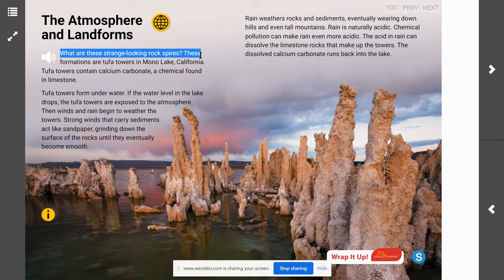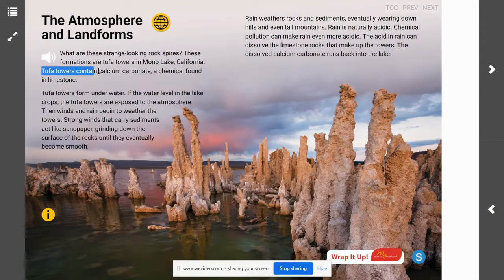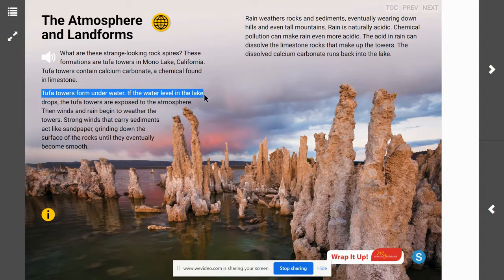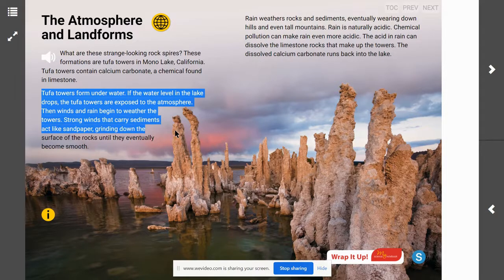What are these strange-looking rock spires? These formations are Tufa Towers in Mono Lake, California. Tufa Towers contain calcium carbonate, a chemical found in limestone. Tufa Towers form underwater. If the water level in the lake drops, the Tufa Towers are exposed to the atmosphere. Then winds and rain begin to weather the towers. Strong winds that carry sediments act like sandpaper, grinding down the surface of the rocks until they eventually become smooth.